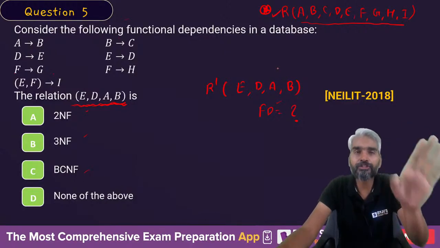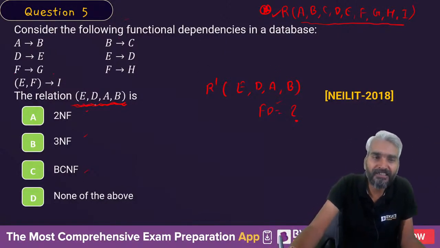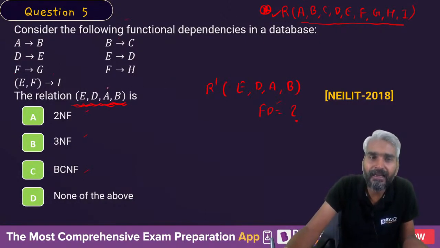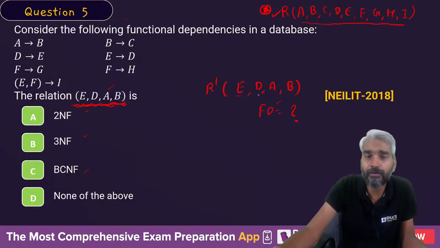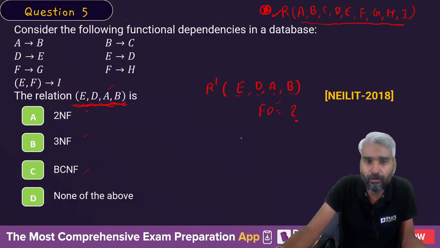Whenever a question asks about the normal form of a subrelation, first of all you need to identify the FD set of that subrelation. So, what are the FD sets? There are only 4 attributes, so you need to look for the closure. What is E closure? Give me, what is E closure?